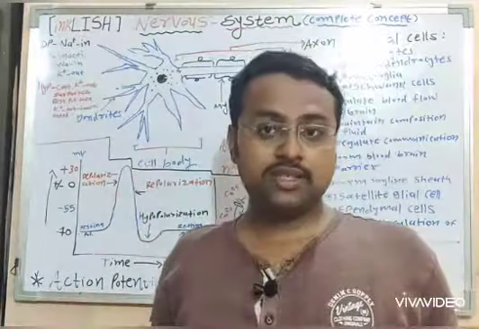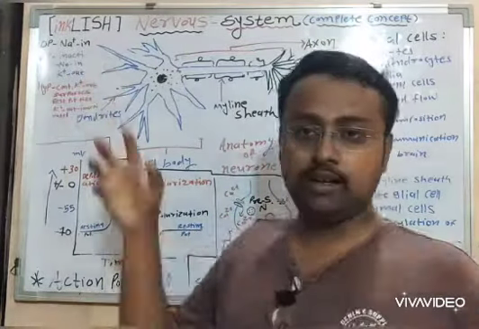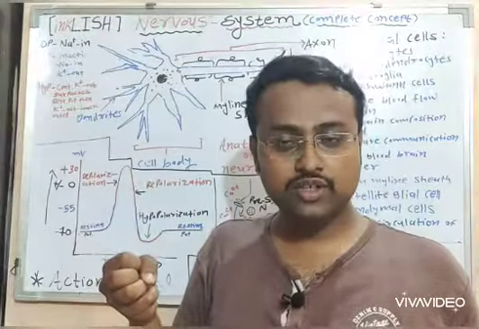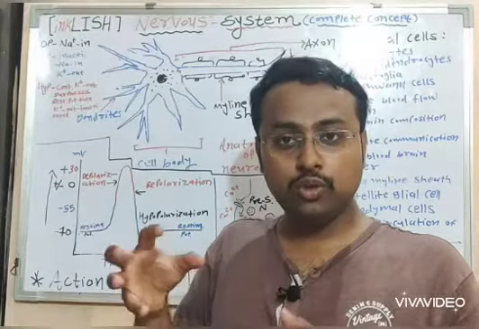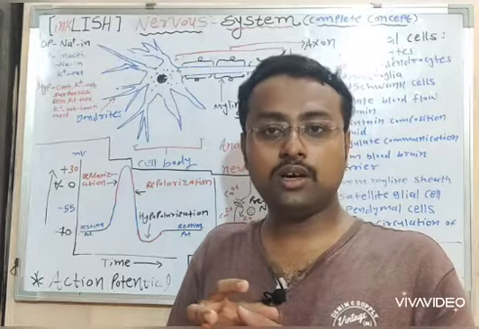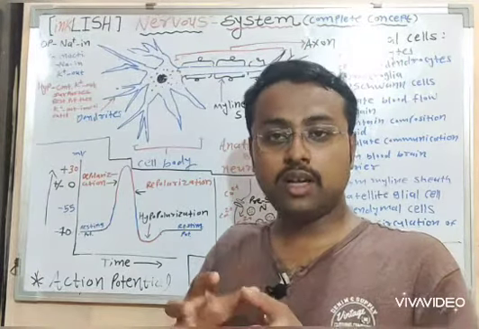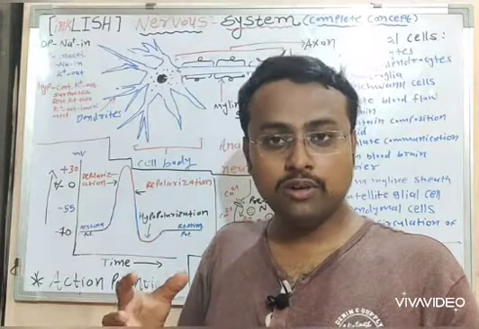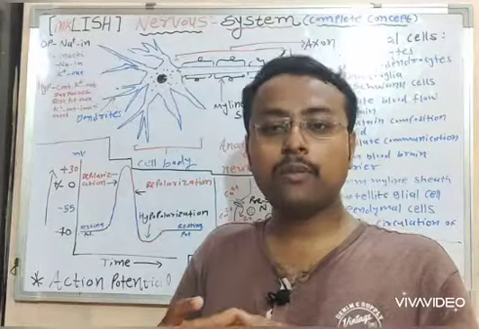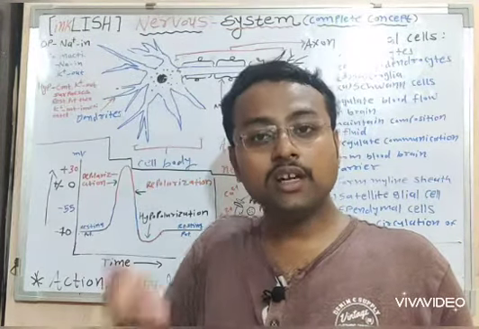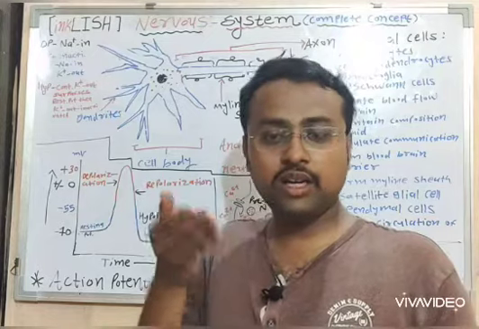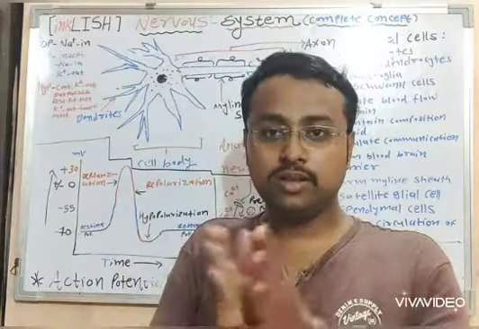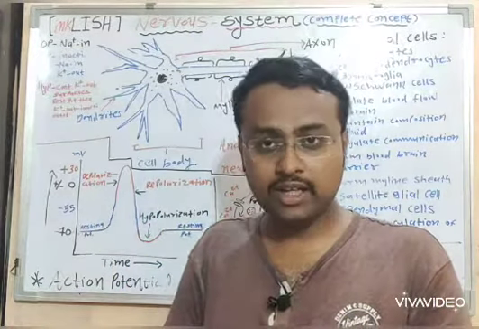There are some chances that this dendrite receives a weak stimulus, and these dendrites also receive a weak stimulus. In that condition, those two stimuli will combine and sum up with each other to form a powerful stimulus, which will trigger the threshold. Once the threshold is triggered, then the voltage gated channel will be activated.